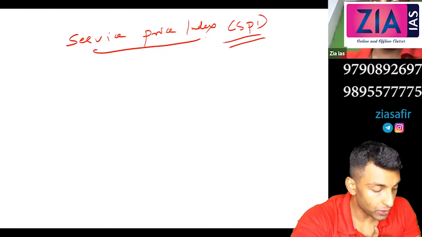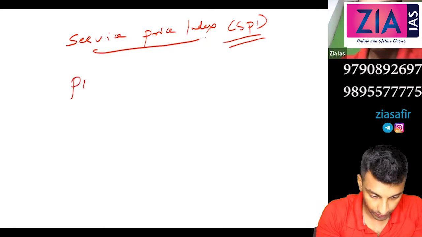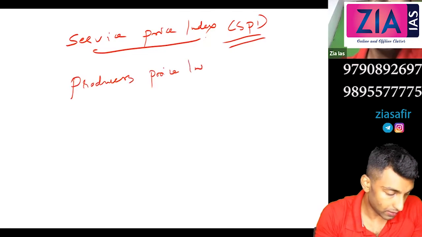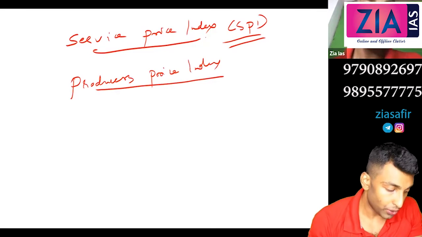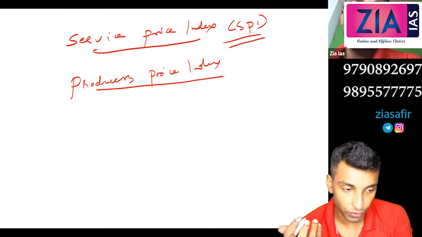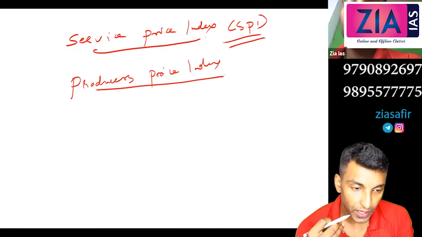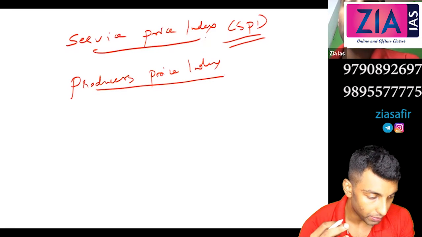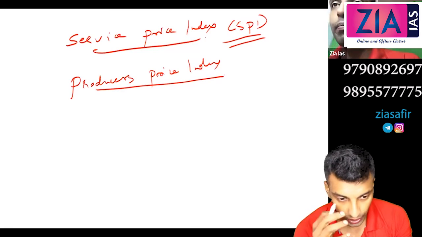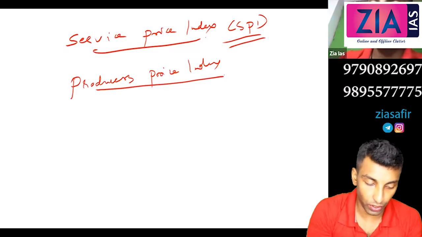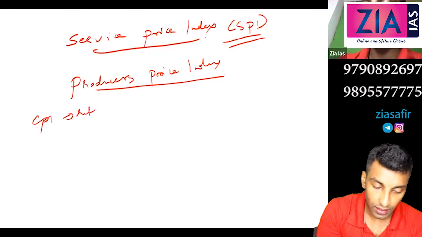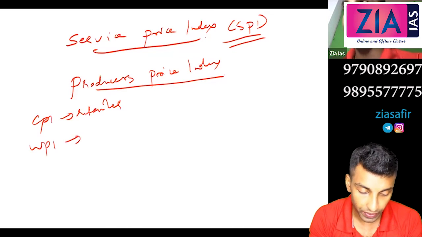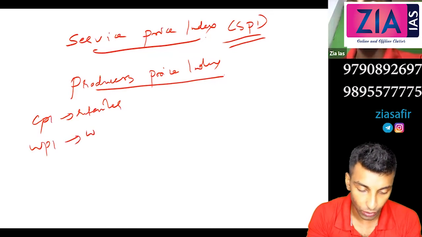Next you write Producers Price Index. So here you will get the perspective of the producer, and WPI you will get from the wholesaler point of view. CPI you will get from the retailer point of view, right? So retailer, producer, wholesale. If you see CPI, we have said that it is the retailer or people's point of view. WPI is at the economy level, that means the wholesaler level.